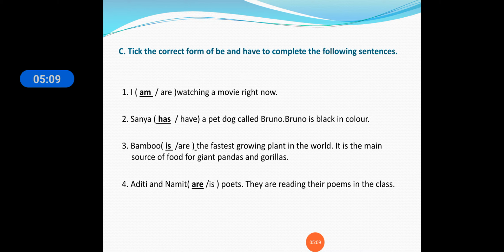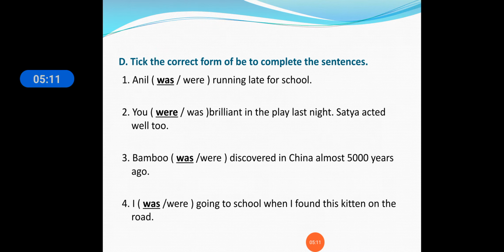So these are in the plural form. Okay. Now let us see the exercise D1. Tick the correct form of B to complete the sentences. First one, Anil was running late for school. Okay. So Anil was running late for school.